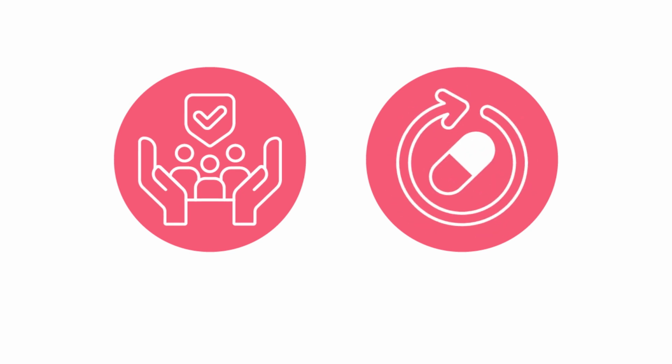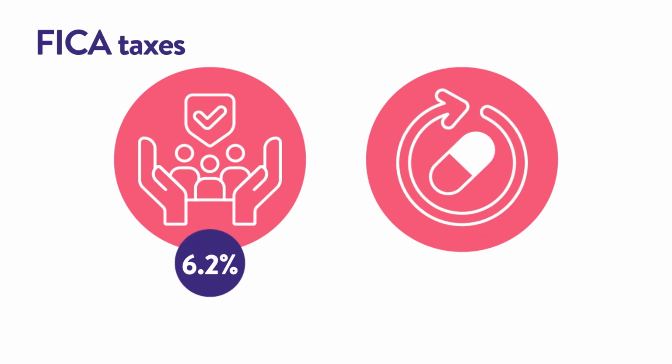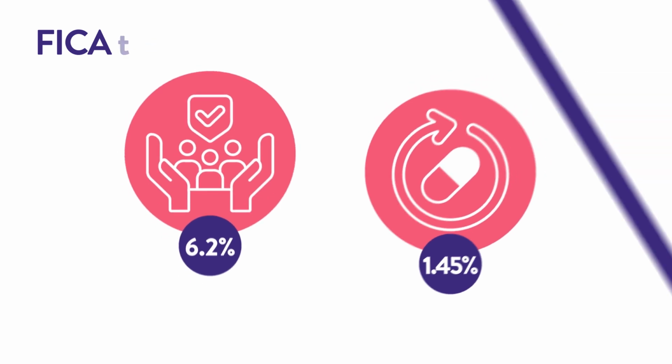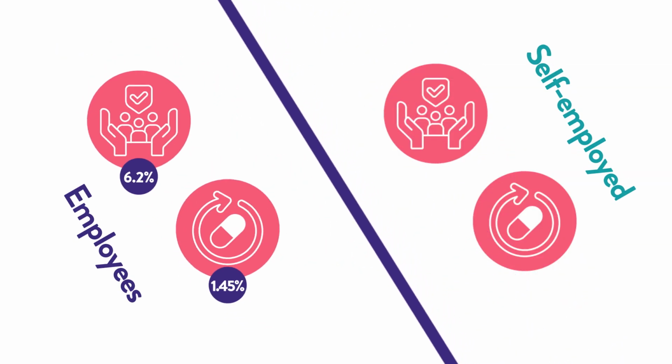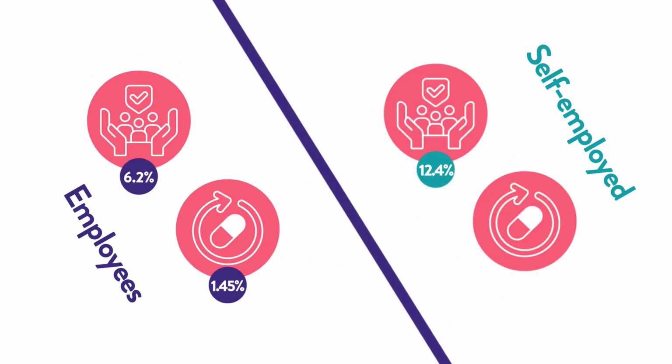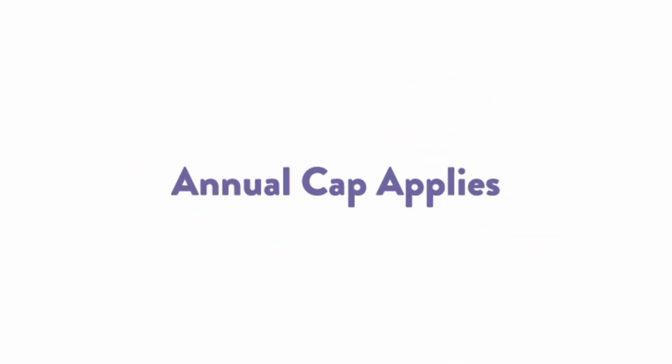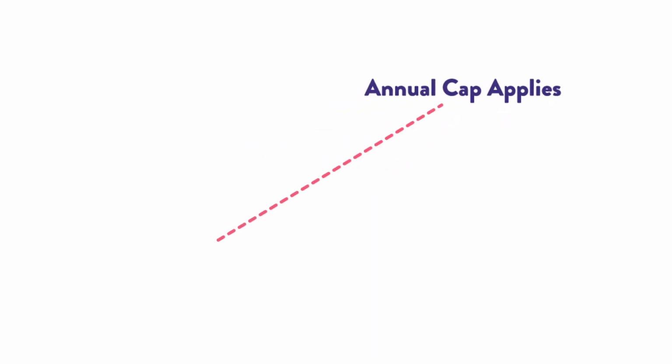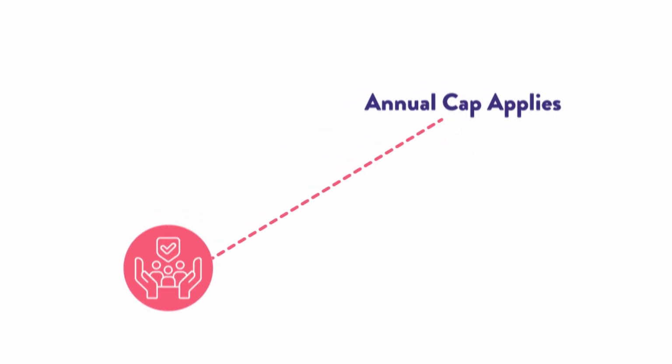Now, let's talk about Social Security and Medicare, also called FICA taxes. Employees pay 6.2% for Social Security and 1.45% for Medicare, matched by employers. If you're self-employed, you'll pay both portions, 12.4% for Social Security and 2.9% for Medicare. Social Security contributions have an annual cap that changes regularly, but Medicare contributions are uncapped.